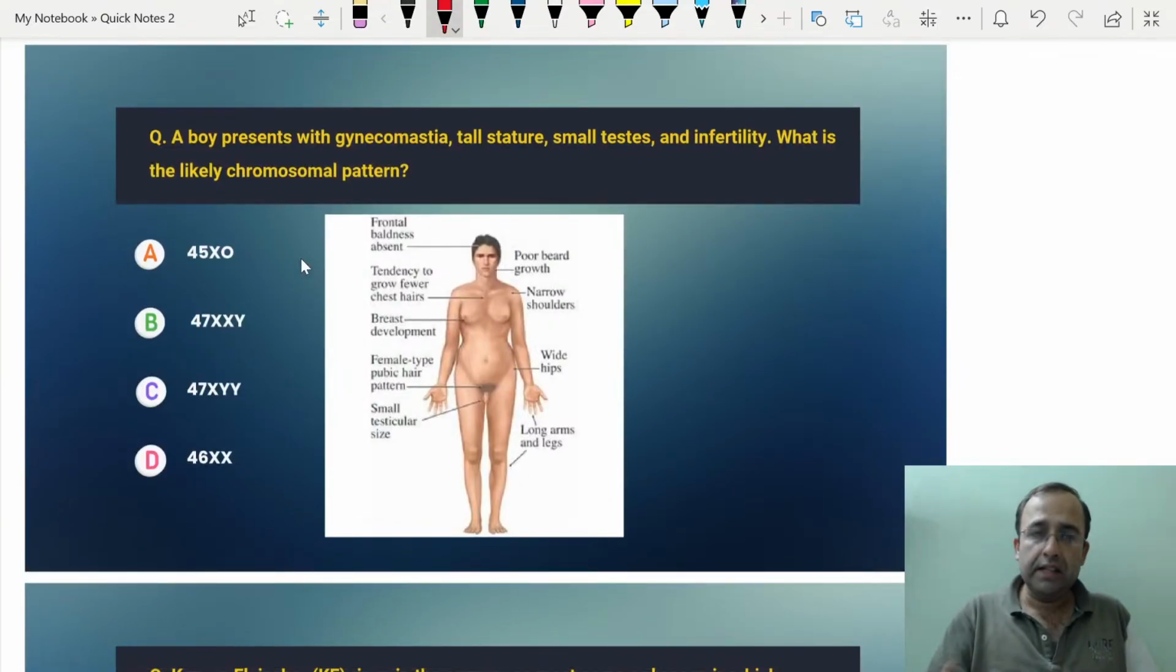Next, a recent PYQ, I guess this was last time's PYQ. A male presented with gynecomastia, tall stature, small testis, infertility. That is a male in which there were reduced secondary sexual characteristics.